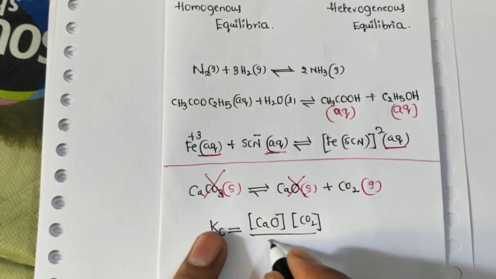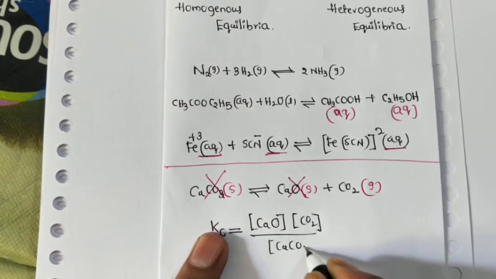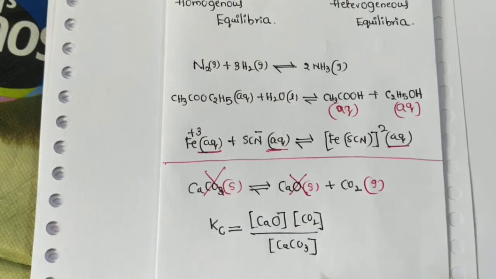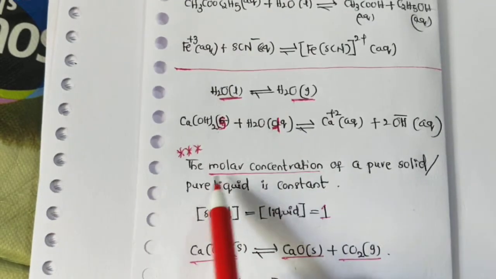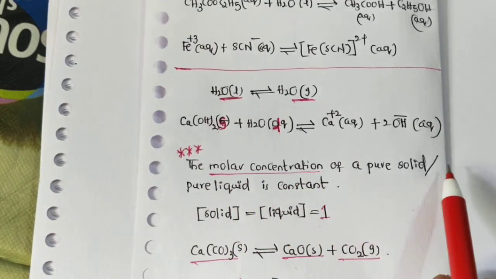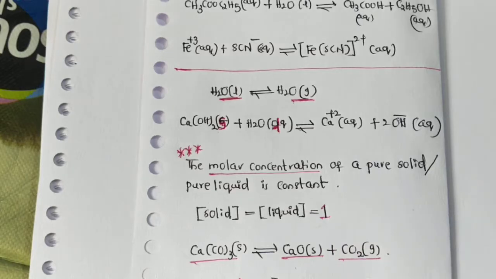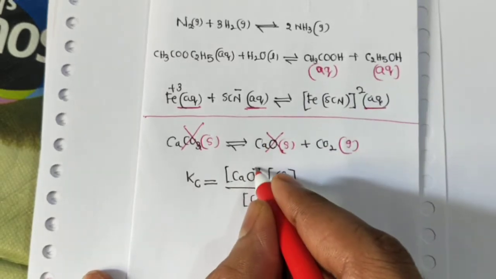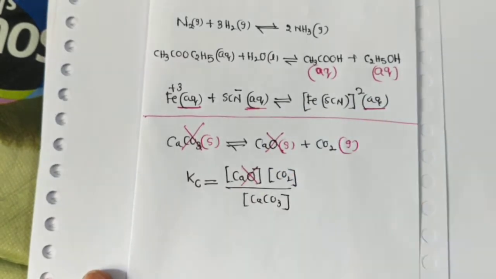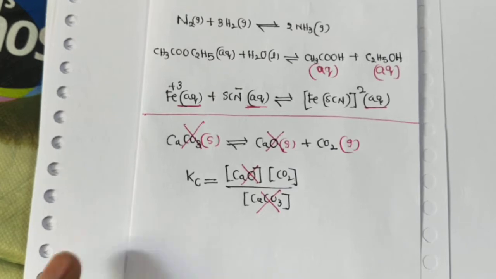and the reactant concentration, calcium carbonate. But there is one statement: the molar concentration of a pure solid and a pure liquid is constant. Constant means we take it as 1. That's why calcium oxide is ignored and calcium carbonate is ignored.